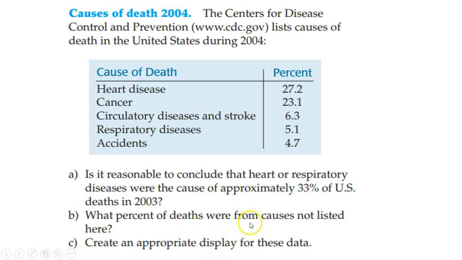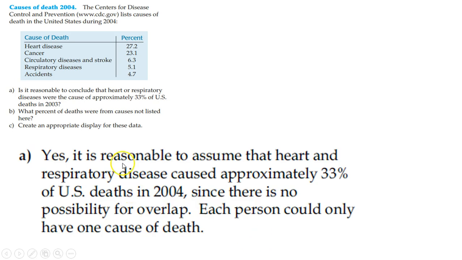What percent of deaths were from causes not listed here? Well, I can add these all up. And after I add these all up, because it's supposed to be up to 100%, I can see whatever's left over. And can I create an appropriate display for this data? It says, is it reasonable to conclude that heart or respiratory diseases were the cause of approximately 33% of deaths in 2003?